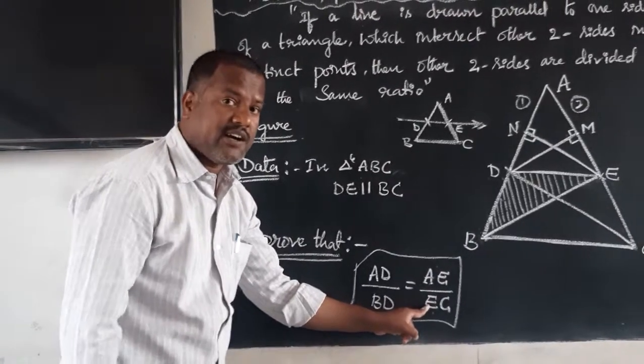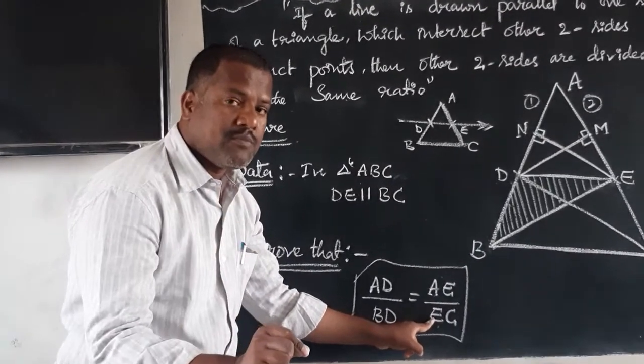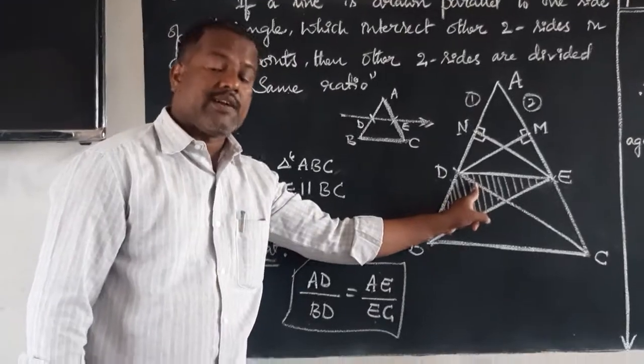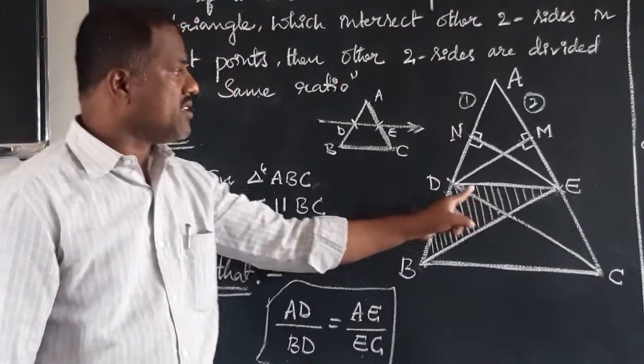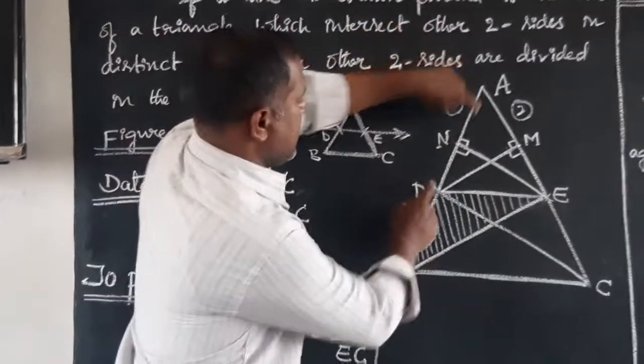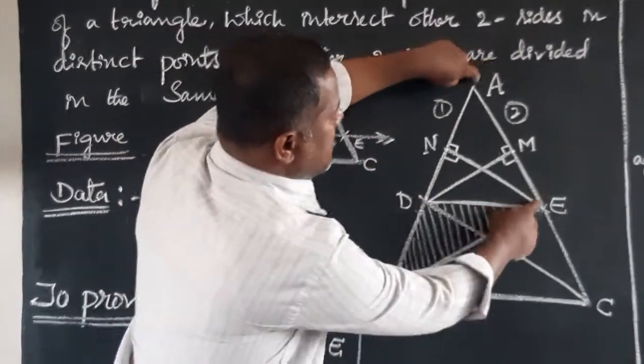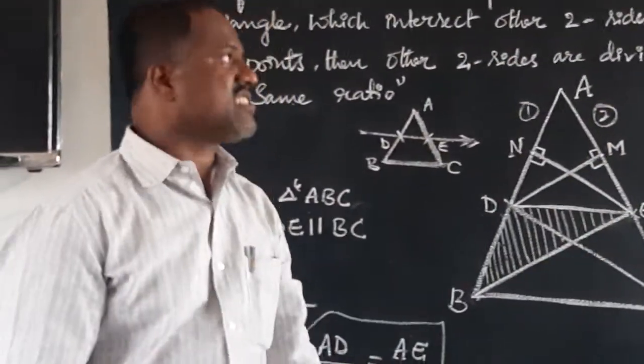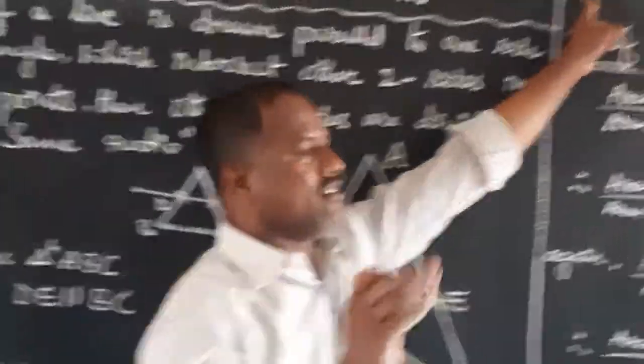You should write the theorem by looking at the figure only. AD by BD equals AE by EC. The next step is construction.